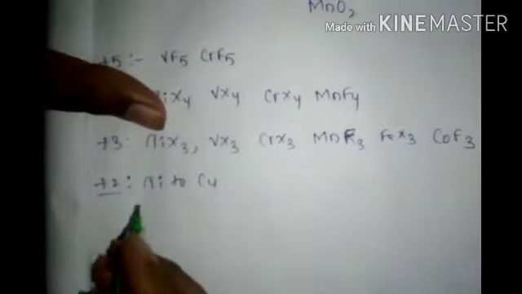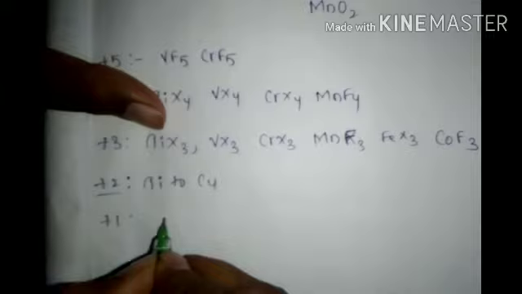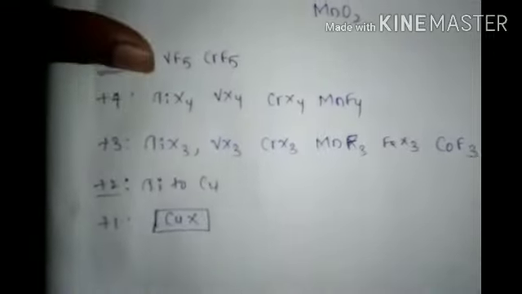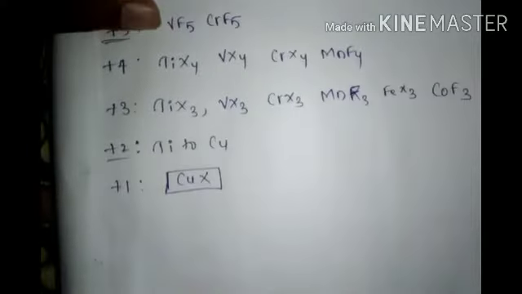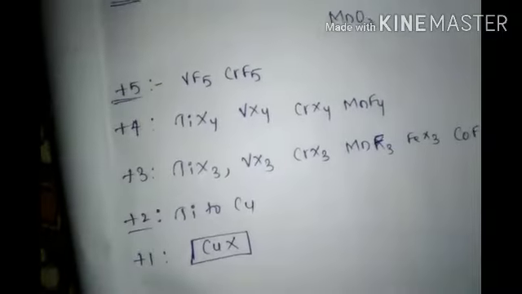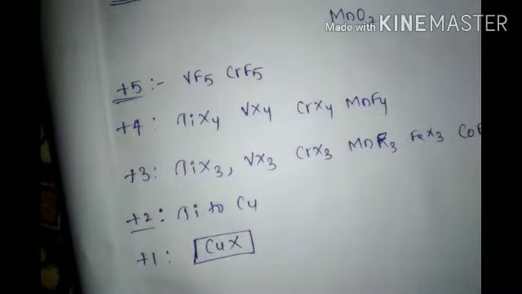Next, +1: it is CuX, only one is possible. Okay, these are the oxidation states. +2 is titanium to copper, all, so scandium and zinc are missing, that's it.